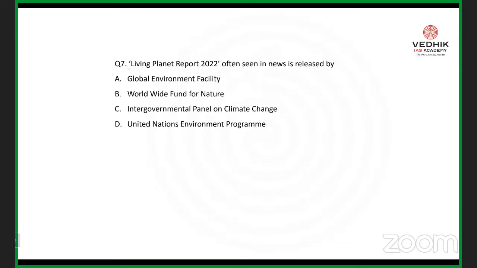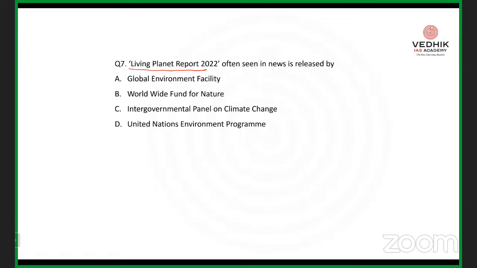Yes, another important part is some of the important reports or studies that have been released by UPSC. So, the Living Planet Report 2022, which was often seen in the news, is released by whom? Irrespective of UPSC civil services, whatever the competitive examination, apart from UPSC, these are some of the important current affairs or general knowledge based questions. They will give you the name of a report and you have to find out which agency, institution or organization is publishing it.